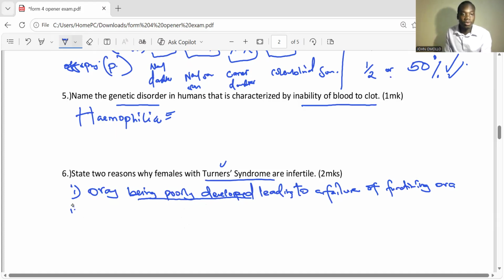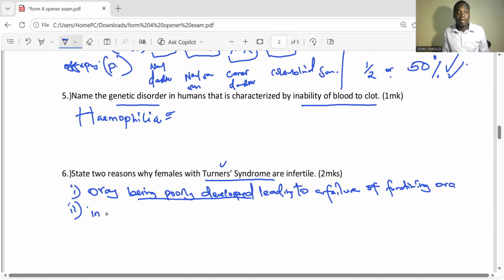So number 2, another reason why females with Turner syndrome are infertile.